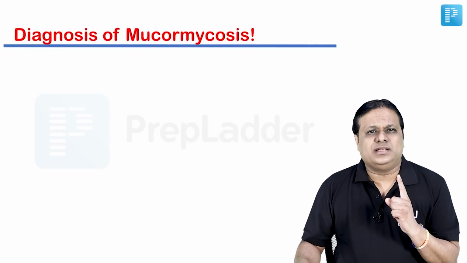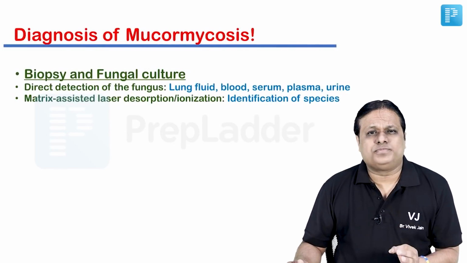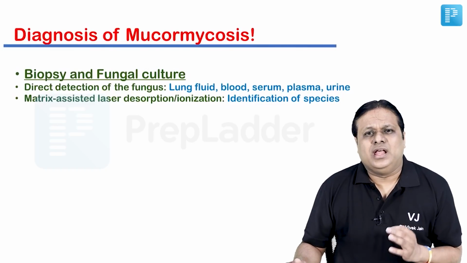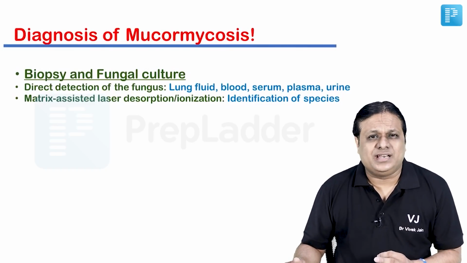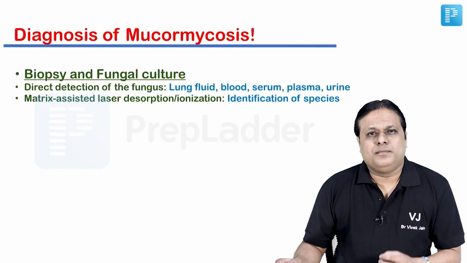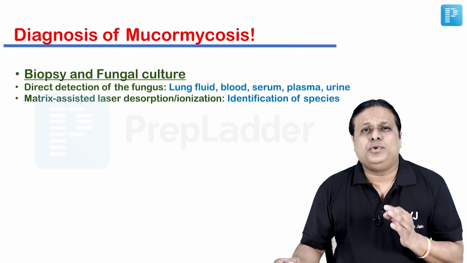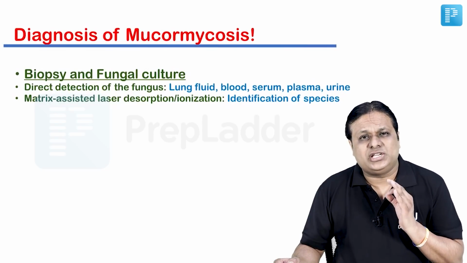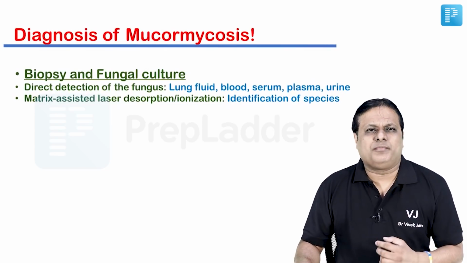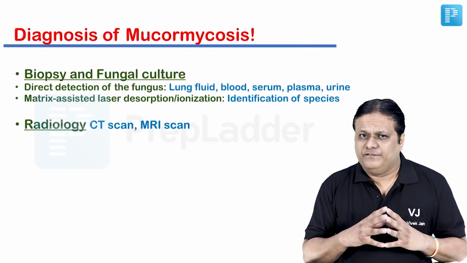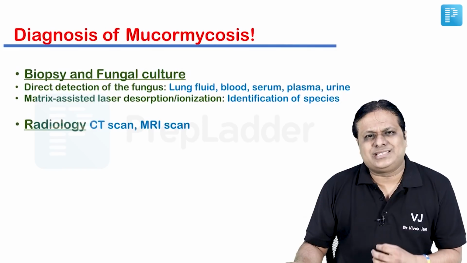Mainstay of diagnosis of mucormycosis is two pillars. First pillar is, as usual, biopsy and fungal culture. You can directly detect the fungus in lung fluid, blood, serum, plasma or urine. Matrix assisted laser desorption ionization will help you identify the species also. Second pillar of diagnosis is diagnostic radiology for this particular disease, where we mainly rely on MRI scan and